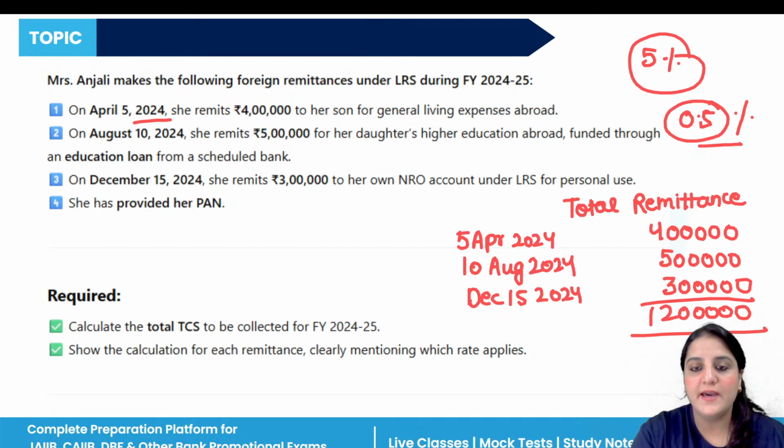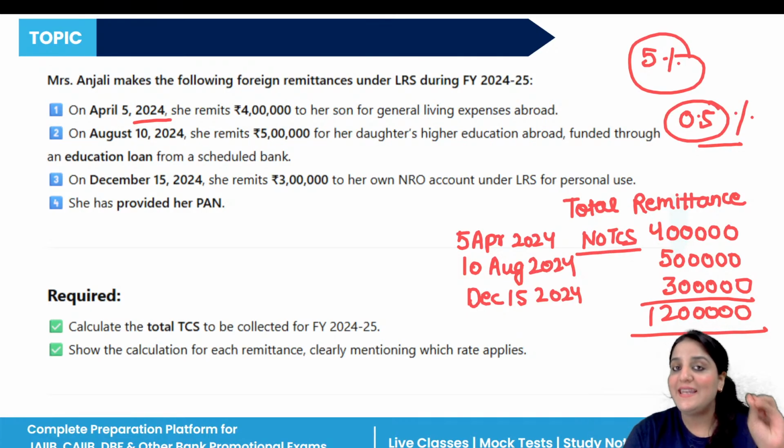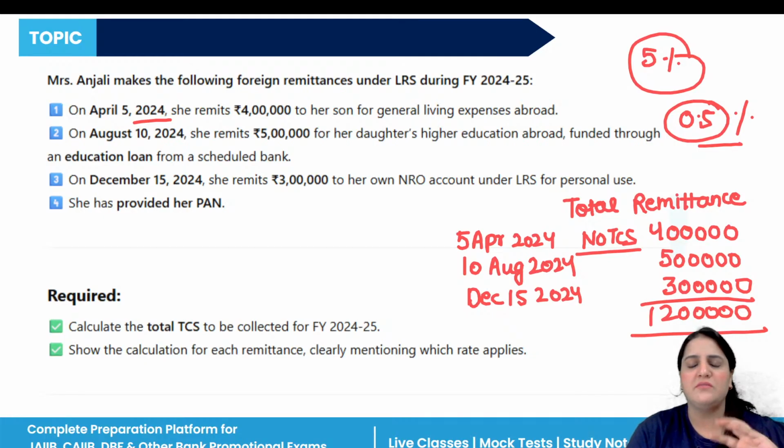Now here we have to calculate the excess and split the remittances. The first one is 4 lakh. 4 lakh is less than 7 lakh, so no TCS in that case. We can't deduct any TCS here. Remittance 2 is 5 lakh, and the question is that 5 lakh is also less than 7 lakh, so the same situation, no TCS.